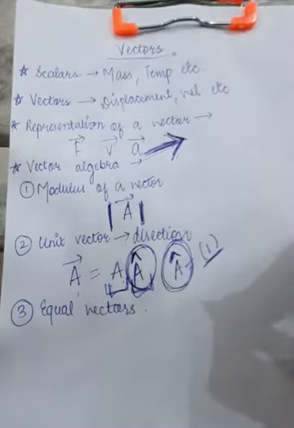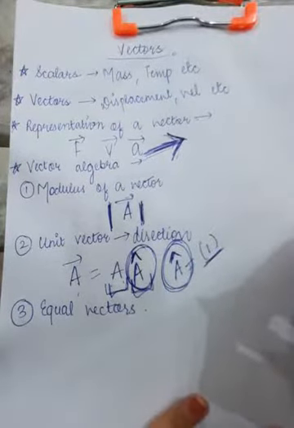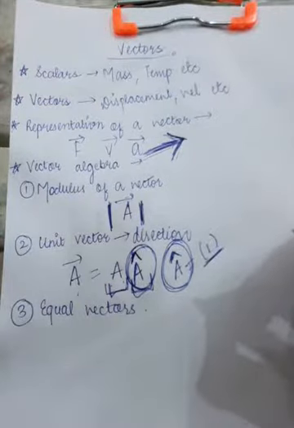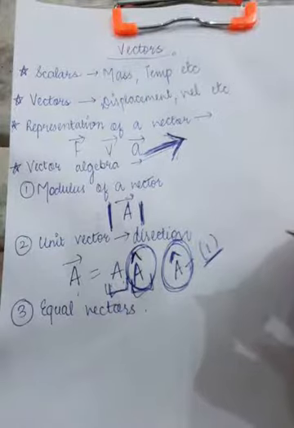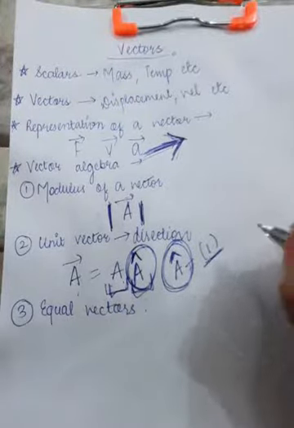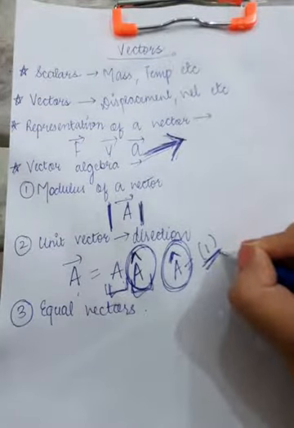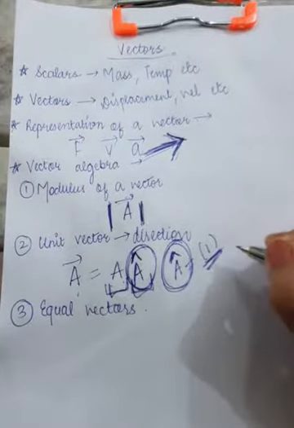So this is converted to a vector. If you have only got direction, you can mathematically write it as a vector whose magnitude is unity. Clear? That is a unit vector.